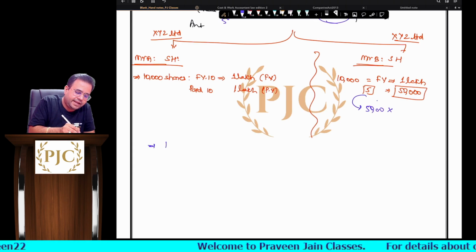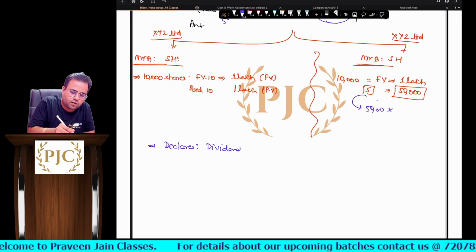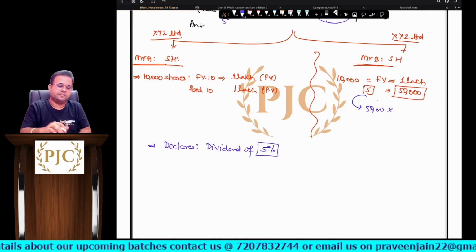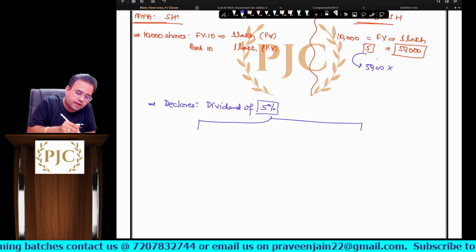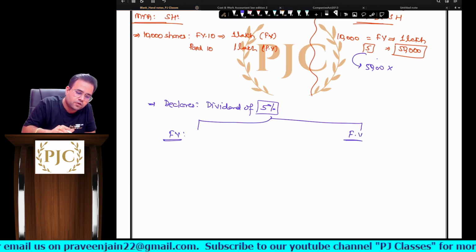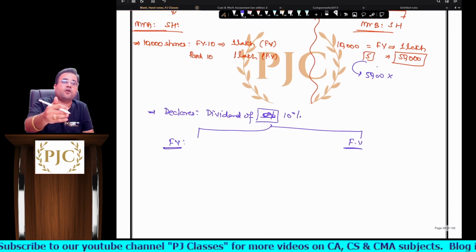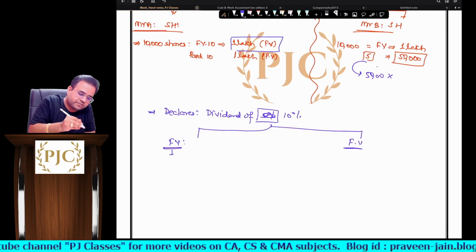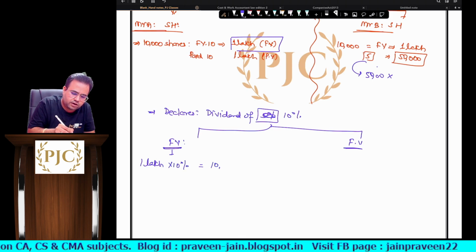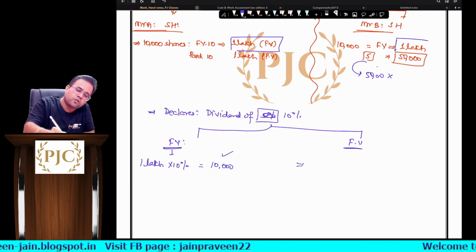So today the company declares a dividend of 5%. Now, sir, if you say dividend is to be declared on face value, for simplicity's sake, I will say 10%. If it is declared on face value, that means for 1 lakh share capital, 10% Mr. A will get around 10,000 rupees, sir. So 10,000 dividend Mr. A will get, sir.